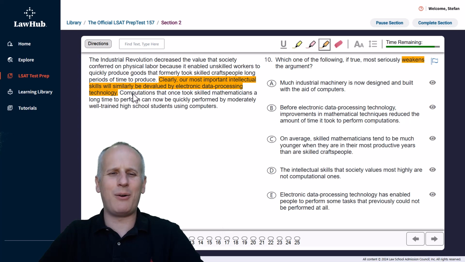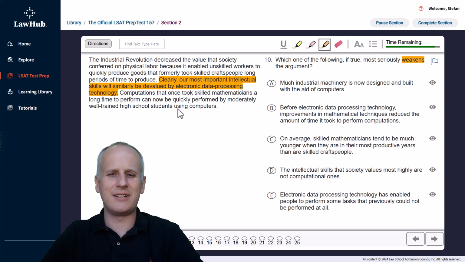And we want to think about what might be a problem with this up front. You have to be very cognizant of subtle term shifts from the evidence to the conclusion, even though the conclusion comes first. The conclusion is about our most important intellectual skills being devalued by electronic data processing technology.